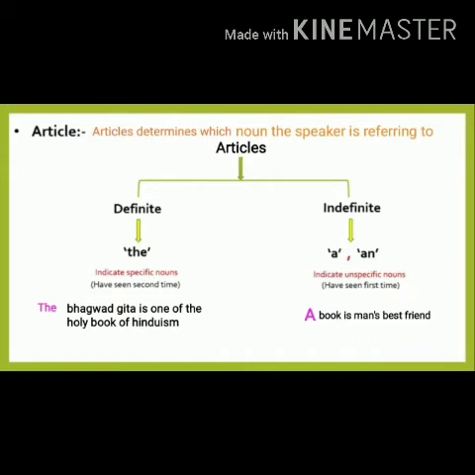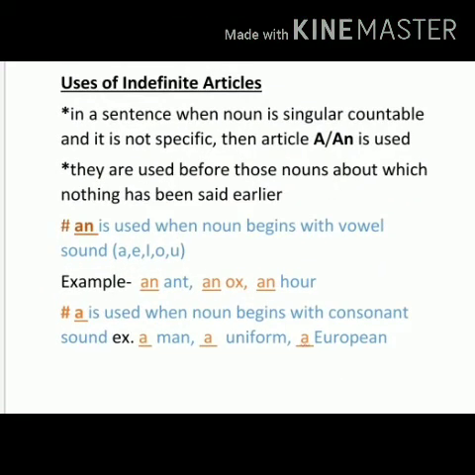Whereas the is the definite article which determines the specific or particular noun. For example, you can have this sentence: the Bhagavad Gita is one of the holy books of Hinduism. Here in this sentence, we are referring to a particular book, a specific book, that is Bhagavad Gita. So before Bhagavad Gita, we have written the. Now let's see how to use these indefinite articles. So, uses of indefinite articles.